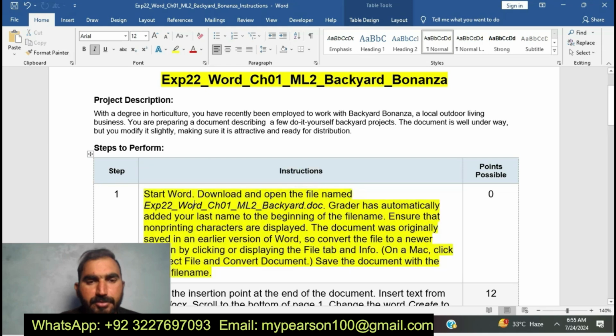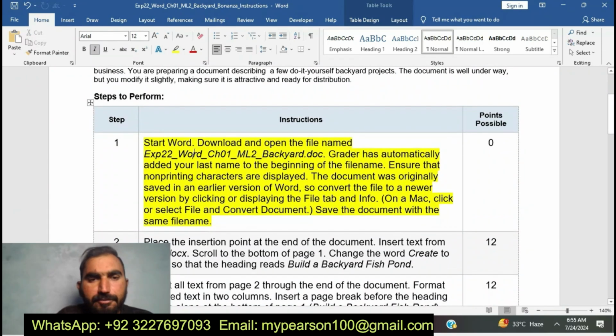Now I am going to move to my first step. Start Word, download and open the file named EXP22 Word Chapter 1 ML2 Backyard Bonanza. I already downloaded the Word docs. Creator has automatically added your last name to the beginning of the file name. Ensure that nonprinting characters are displayed. Okay.